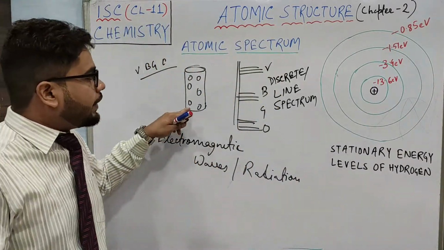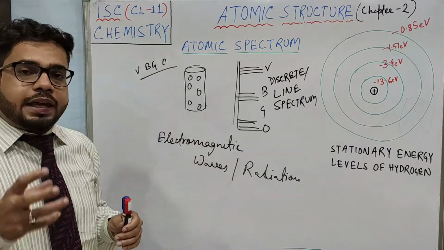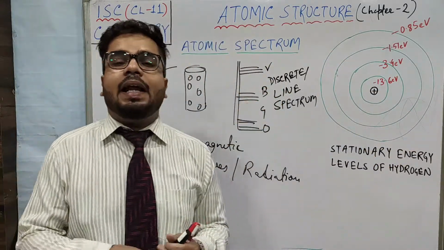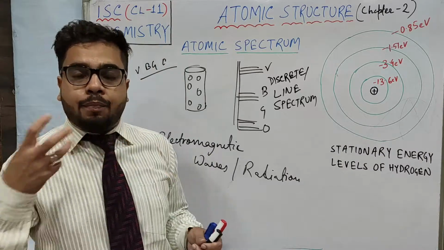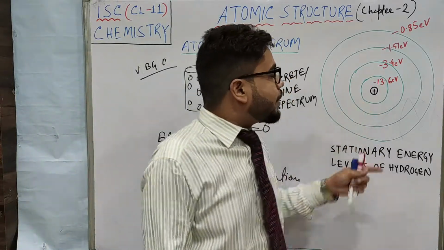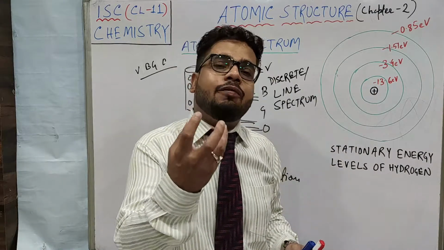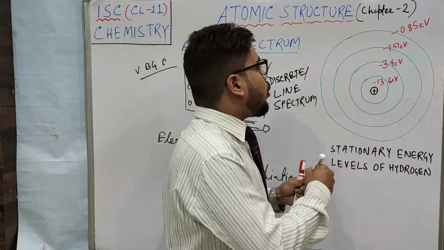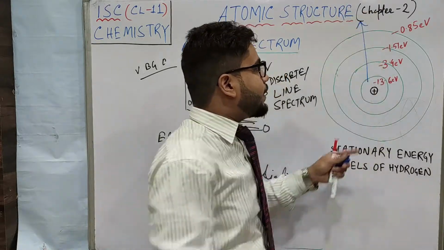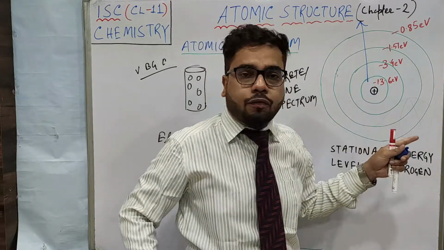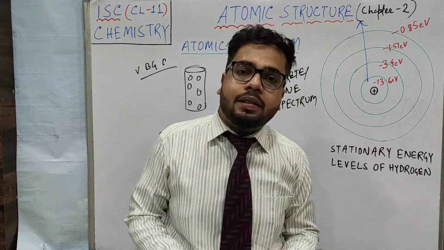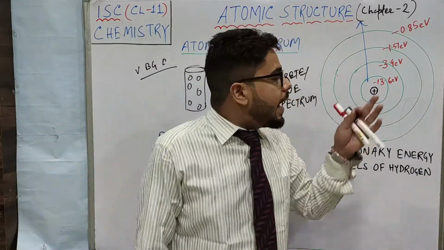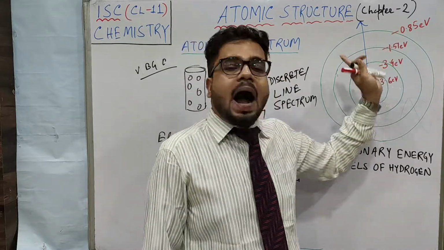So what happened when they got heated? Gas atoms got heated and inside the atom we have electrons. When electrons got heated, electrons absorb some energy. Suppose the electron is in the first shell and it absorbs energy, then the energy will be increased. I have told you also that on going outwards, the energy increases. If you can see minus 13.6, minus 3.4, the values are decreasing, but the minus sign is there, so the energy is increasing. So on heating, electrons will gain energy and jump to a higher energy level.